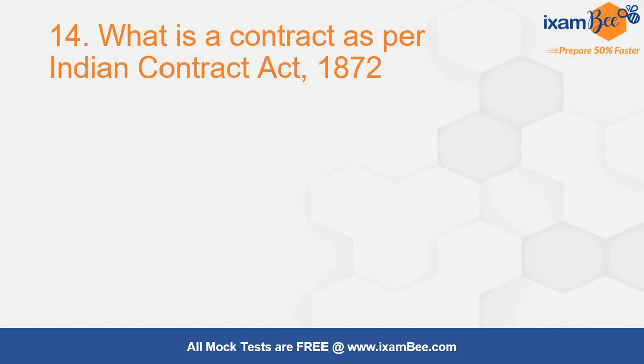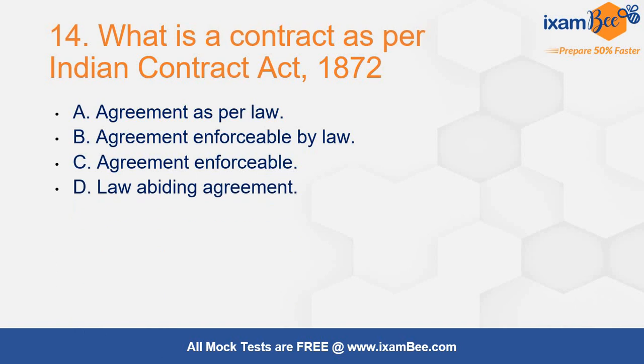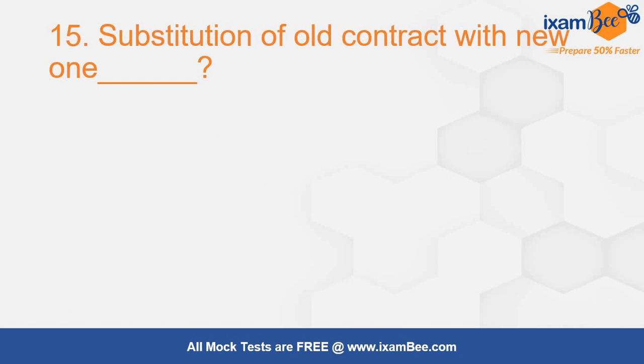Now, what is a contract as per Indian Contract Act 1872? Very simple definition. Again, this was repeated the other way round. Earlier also we have seen this question. Similarly, it has been repeated, and the definition of contract is very simple. Agreement enforceable by law. Section 2H of the Indian Contract Act talks about it, because this will be the most appropriate definition and most appropriate option over here.